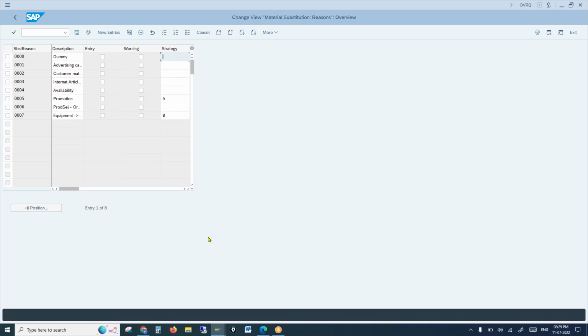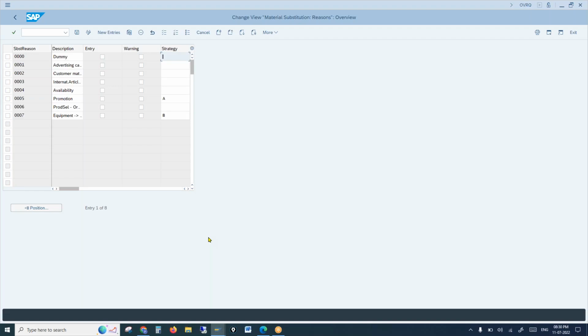Okay, so now what we are trying to do is replace a material with another material. That is, let's say if I create an order with 100, 100, I'm trying to replace it with 100, 200. But what if the 100, 200 is also not available?